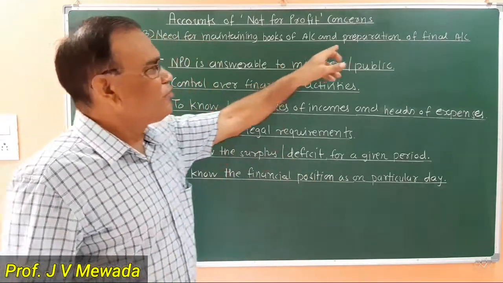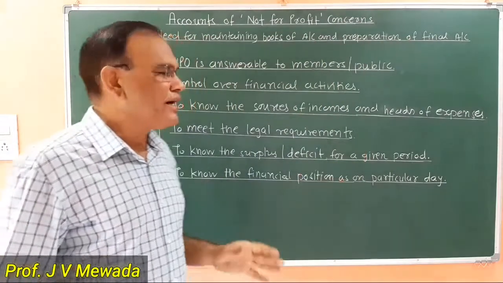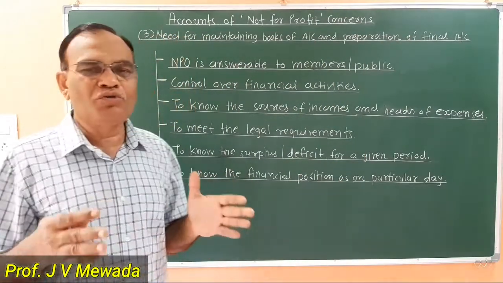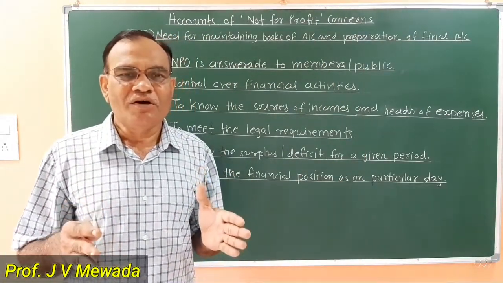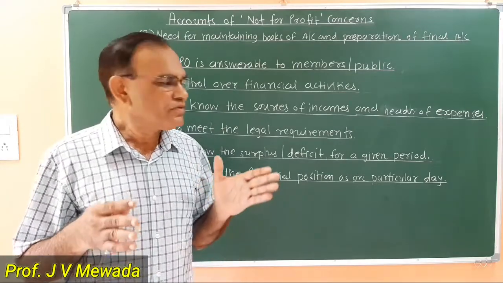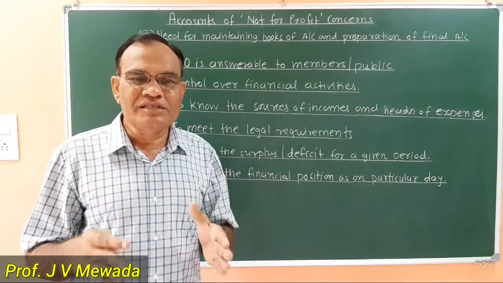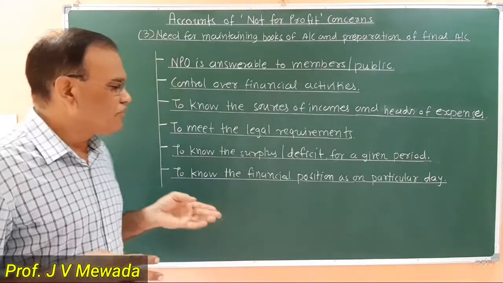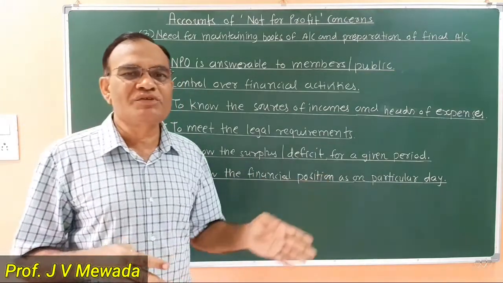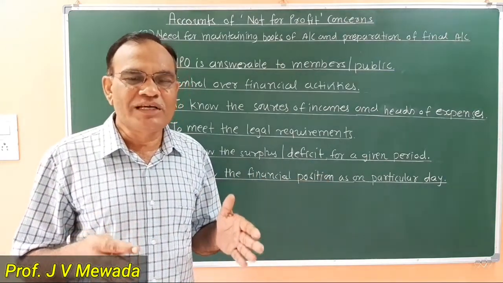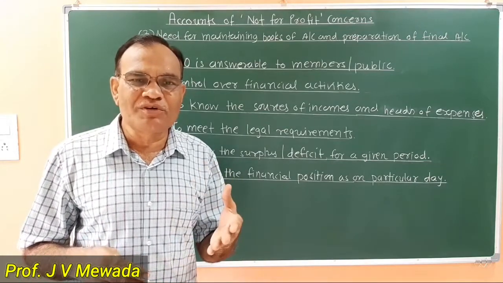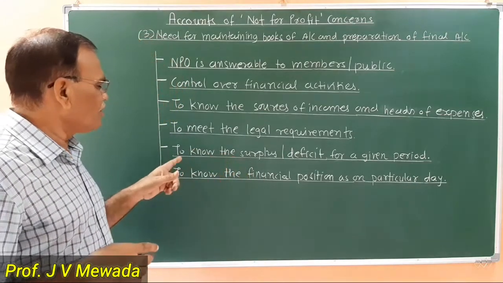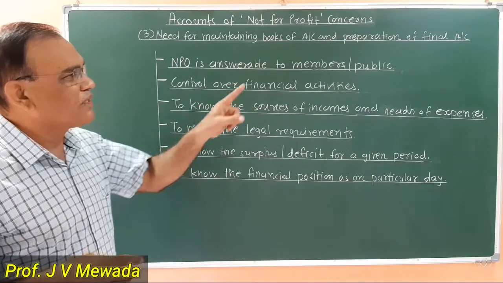Now, why do we have to prepare the final account? At the end of the year, we want to know the surplus or the deficit of the concern, and we want to know the financial position of the business, that is, what are the assets and what are the liabilities of the organization. To complete these two objectives, we are preparing final accounts.